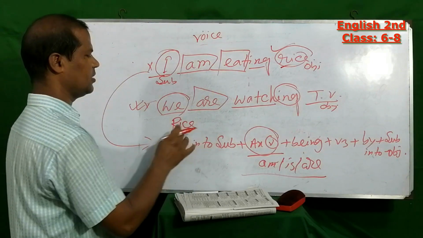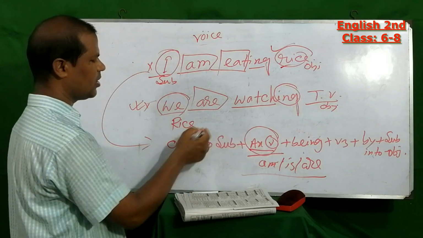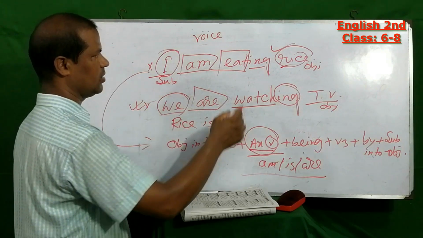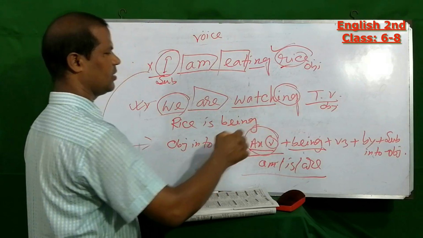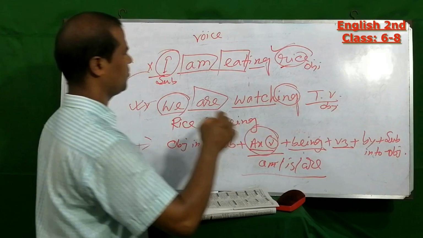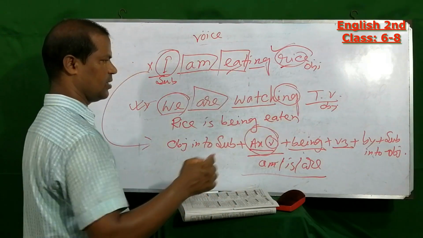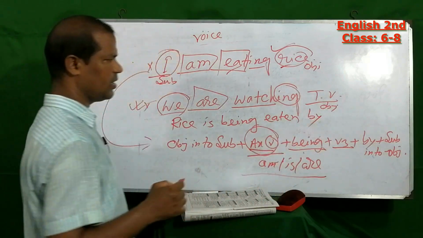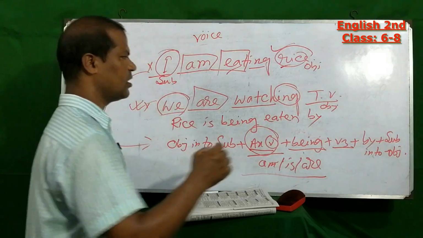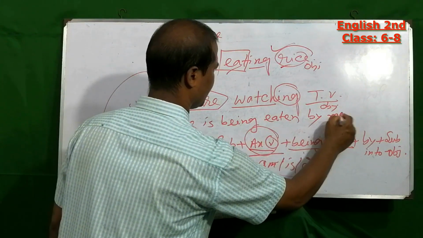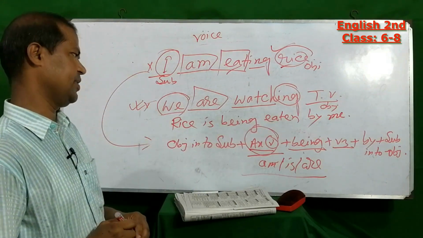Object, here the subject, then auxiliary verb is for continuous, being, then verb 3 form, that means eaten, plus preposition by plus subject into object. Here the subject I will be me. Rice is being eaten by me.